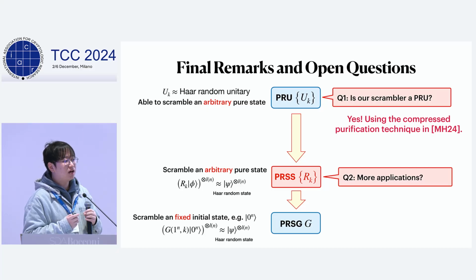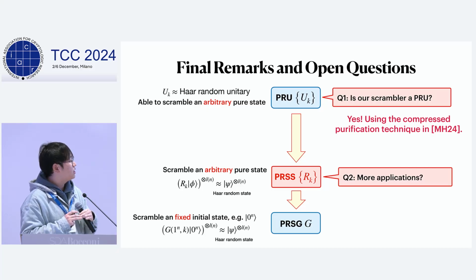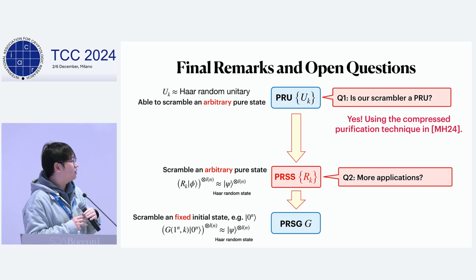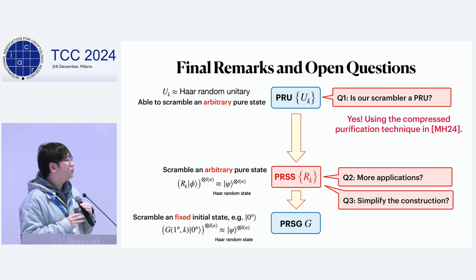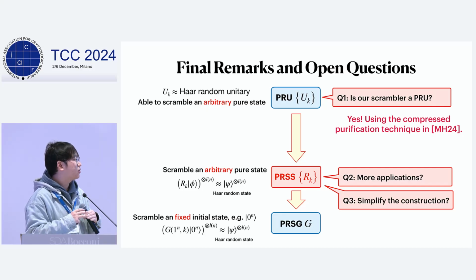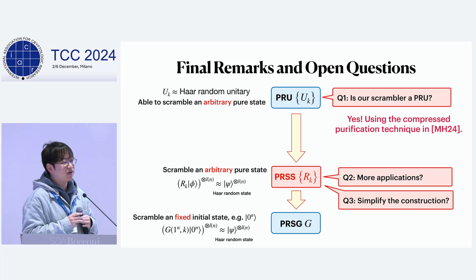And the second question is, are there any applications of our PRSS, for example, some application that makes use of the dispersion property we have introduced before? And the third question is, can we simplify our construction, for example, to make it more local or to make it meet the requirements of near-term quantum devices?